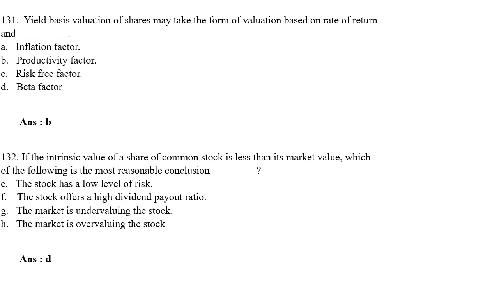If the intrinsic value of the share of common stock is less than its market value, which of the following is the most reasonable conclusion? The conclusion is the market is overvaluing the stock.